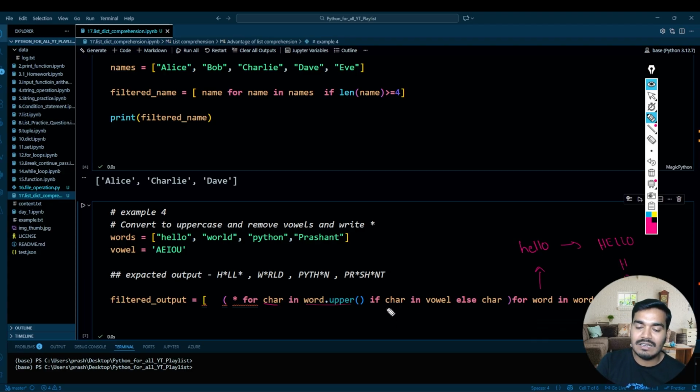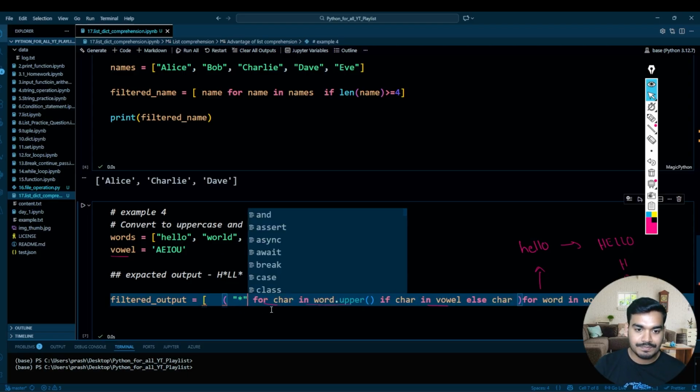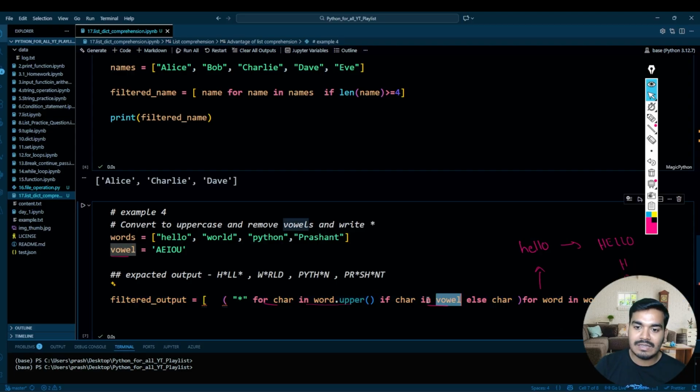Then each character will be checked whether it is in the vowel variable or not. If it is, then I want to make the star. Here a star is a string, so I want to write it under double inverted commas. So if that character is in vowel, it means that character is a vowel, then make the star, otherwise keep the character.